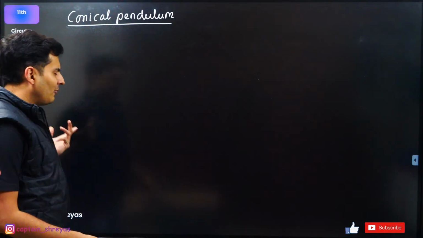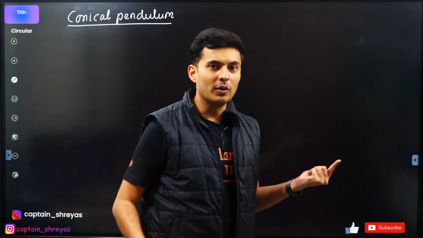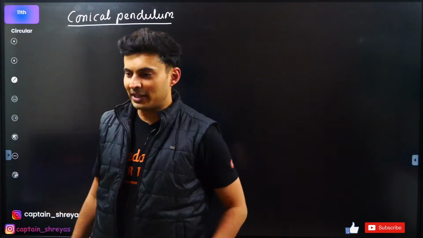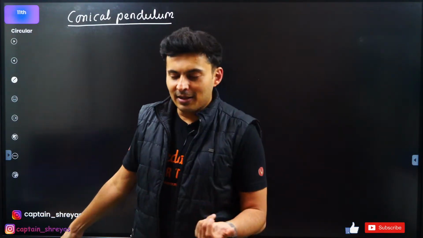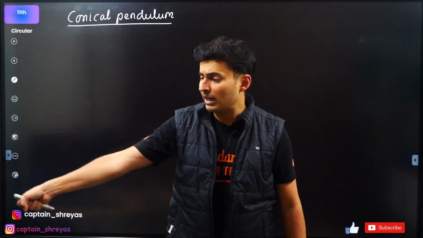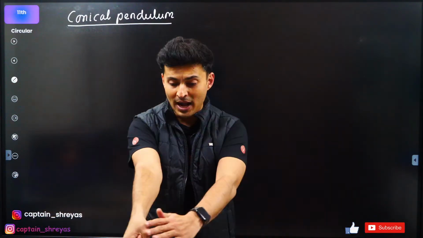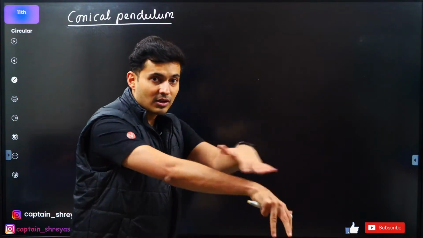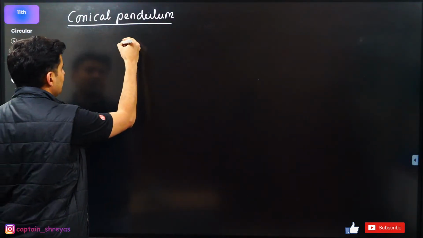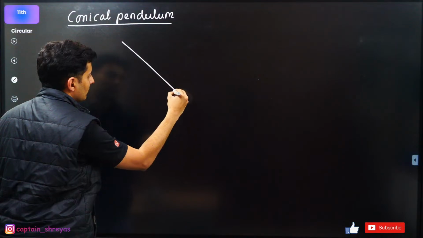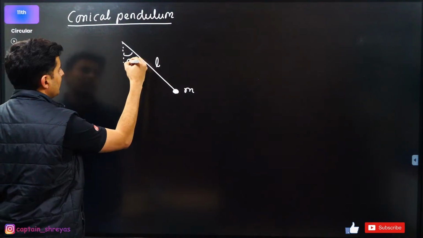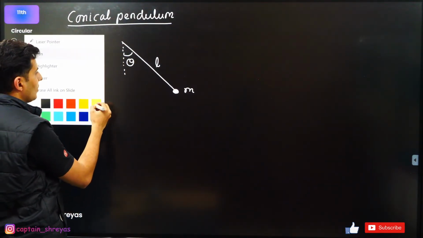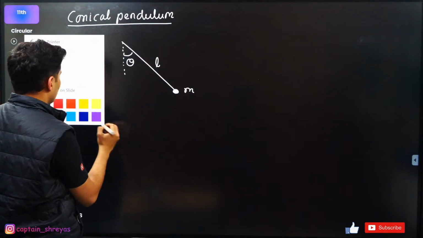So let's talk about conical pendulum. When I say conical, conical means like a cone, like the cap that you wear during your birthday. The conical cap is a good example of a cone, and conical pendulum means the particle is going like this. If you see the wire or the rope, it goes on the curved surface of the cone, something like this. This is your mass, this is your length, this is your angle theta, and it is going in a circular path, maybe like this.